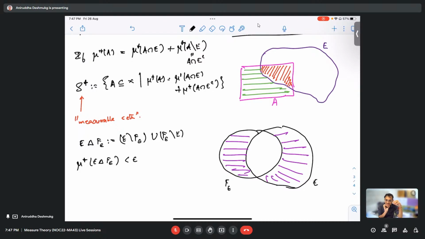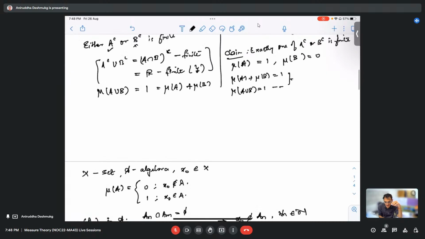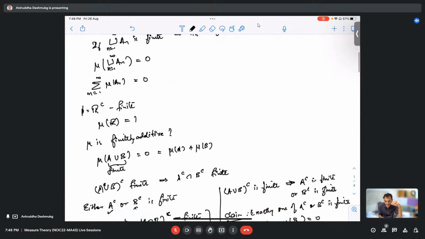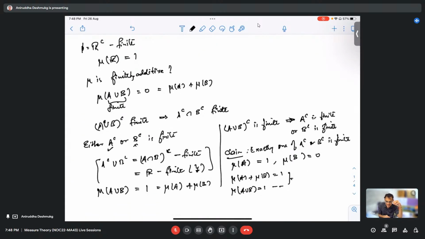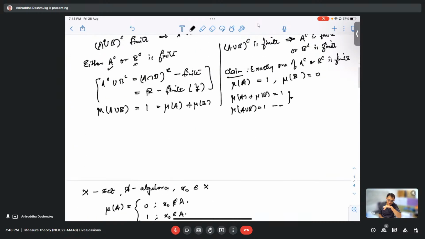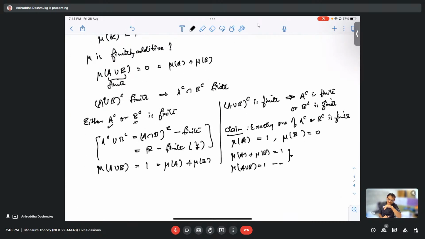The first problem was probably the one that was the most problematic. It actually required some technicality here. It was a small technicality, but that observation was important. You know that part where the complement of A union B is either A complement is finite or B complement is finite, and both of them cannot be finite together. That is exactly the main takeaway from all this proof.